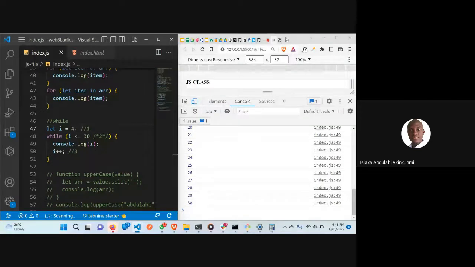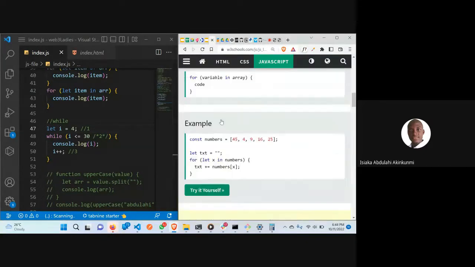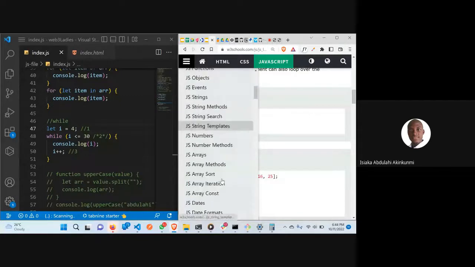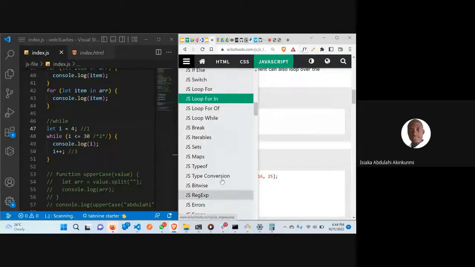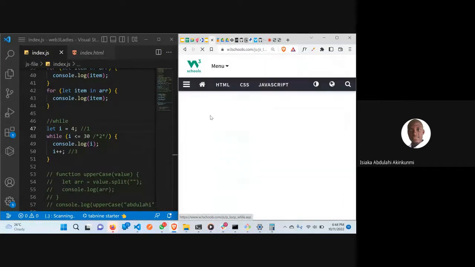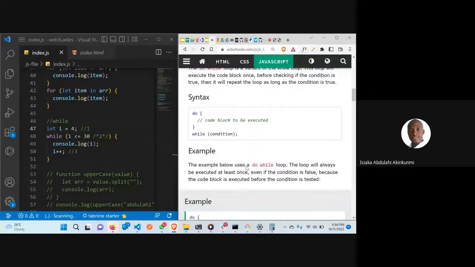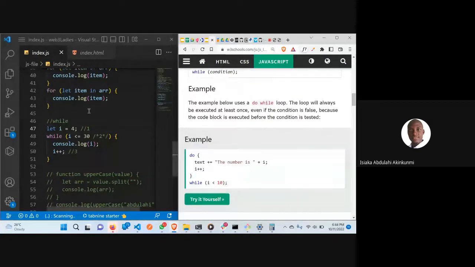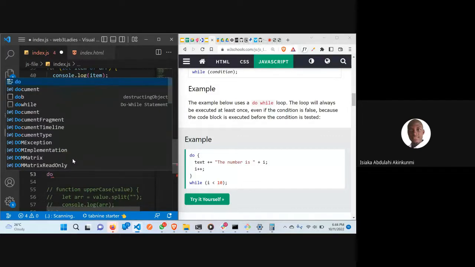So I think we should try and finish this. I think this is it here. So now we are in the for in loop. We are talking about for in. Now let's talk about do while. I think that will be the last one. It's just like what we want it to do here. If you are converting this first statement here, it's like this. Now we want to say you should do something, do, then we are going to have while here.